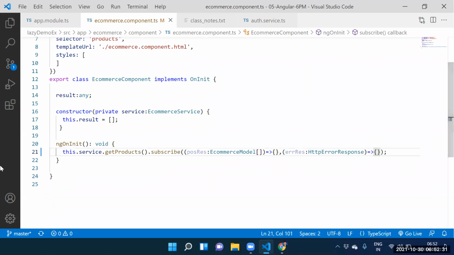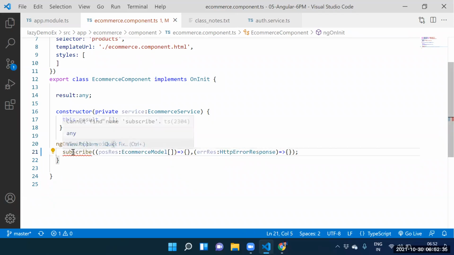Now see this one here, the head of the function. Guys, which function did we call? Subscribe function. For the subscribe function, how many arguments? Argument 1, argument 2. What are those arguments? Positive result, error. What positive result here? Is it a positive result?